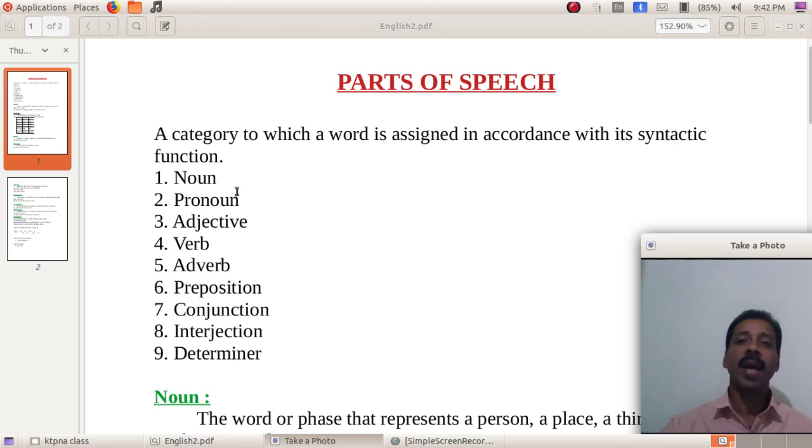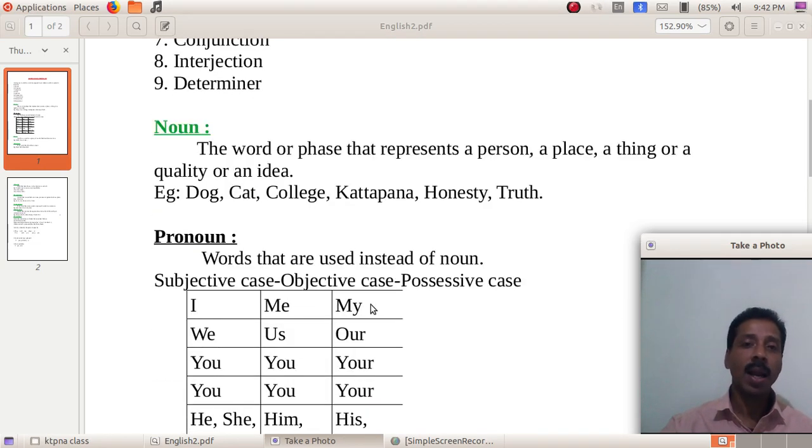The 9 parts of speech are noun, pronoun, adjective, verb, adverb, preposition, conjunction, interjection, and determiner. We will come to each one in order to have a better idea of it.